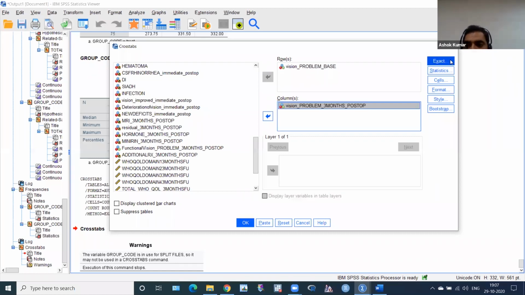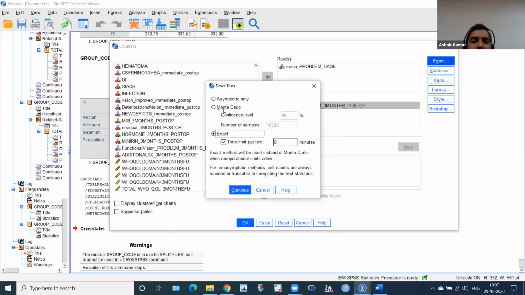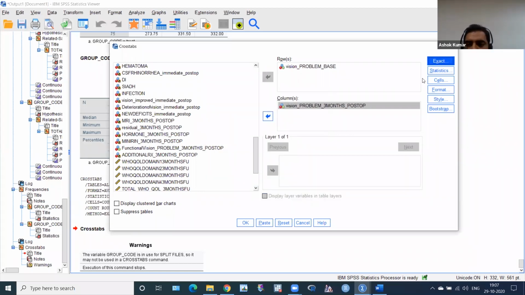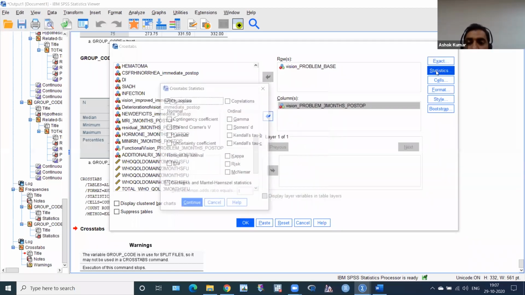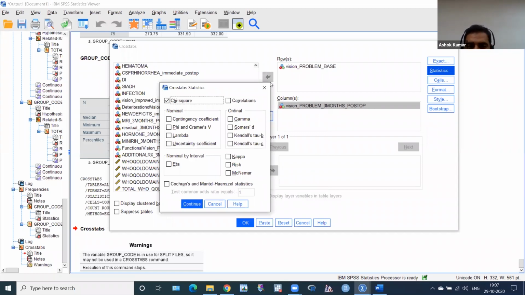Then you have to click Exact. There is no need to click Exact now. There is no use of this, because we have to use within group, but okay, it goes, no problem. So please click Statistics in this Crosstabs. There is no use of chi-square also. But okay, checked it, no problem. Then I have to click McNemar here and then click Continue.